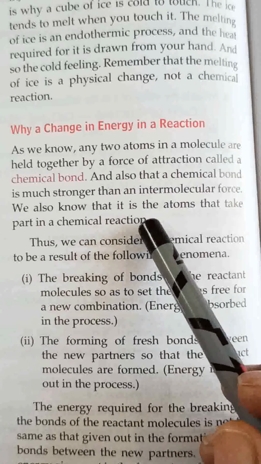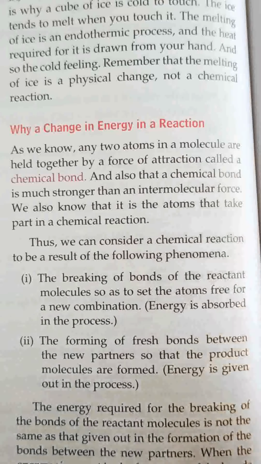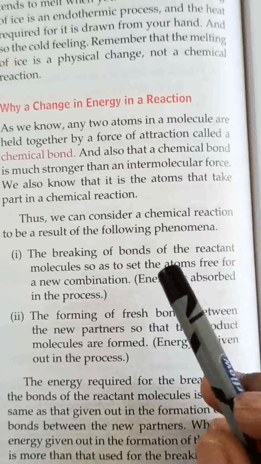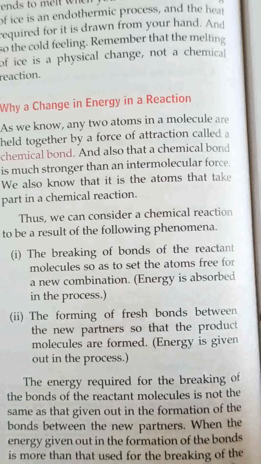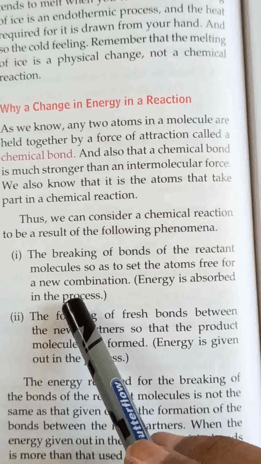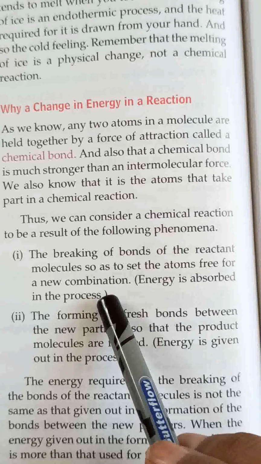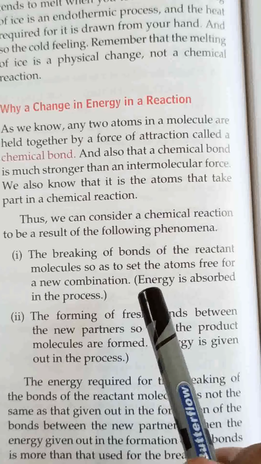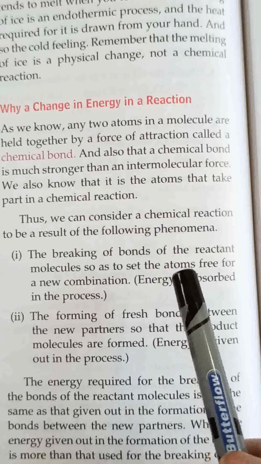We also know that it is the atoms that take part in a chemical reaction. Thus, we can consider a chemical reaction to be a result of the following. What is the chemical reaction? Breaking of bonds of the reactant molecules so as to set the atoms free for new combination. Means first of all old bonds, bonds of reactants, are broken.